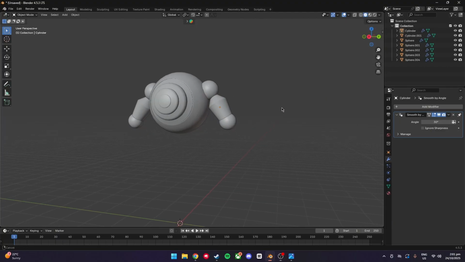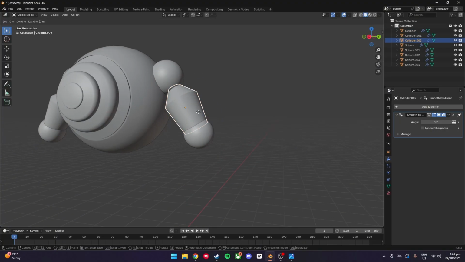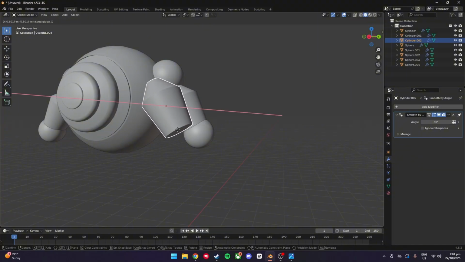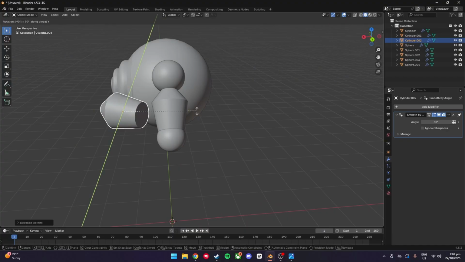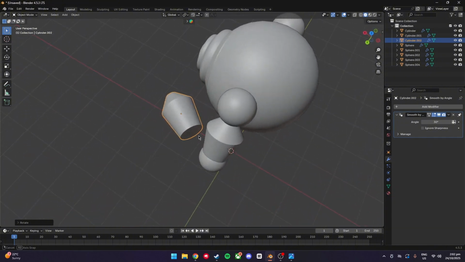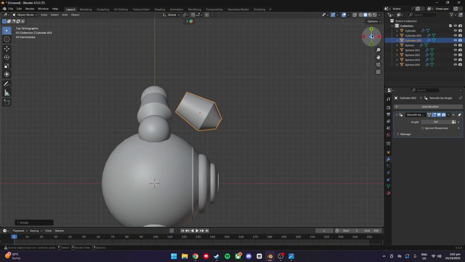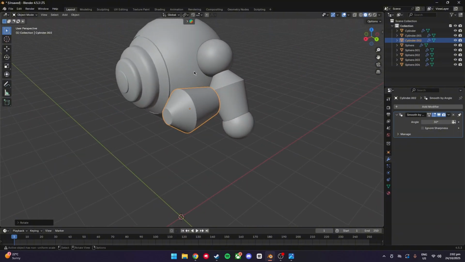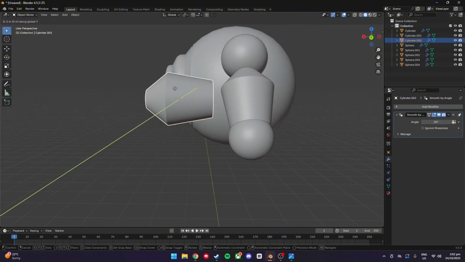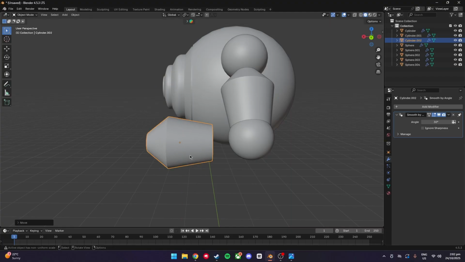Now we're going to move on to the forearms. So we're just going to Shift D, bring it out a bit so we can see what we're doing. Press R to rotate, and go Y 90. Then if you press Z to come to the top, you can just rotate it. And that looks good like that. Just click it, GY, oh not GY, sorry, GZ, GX.